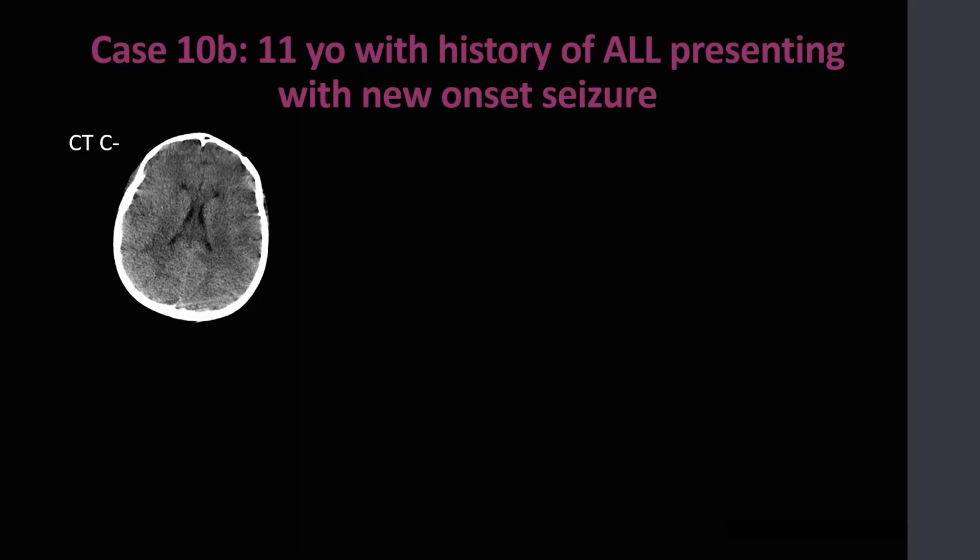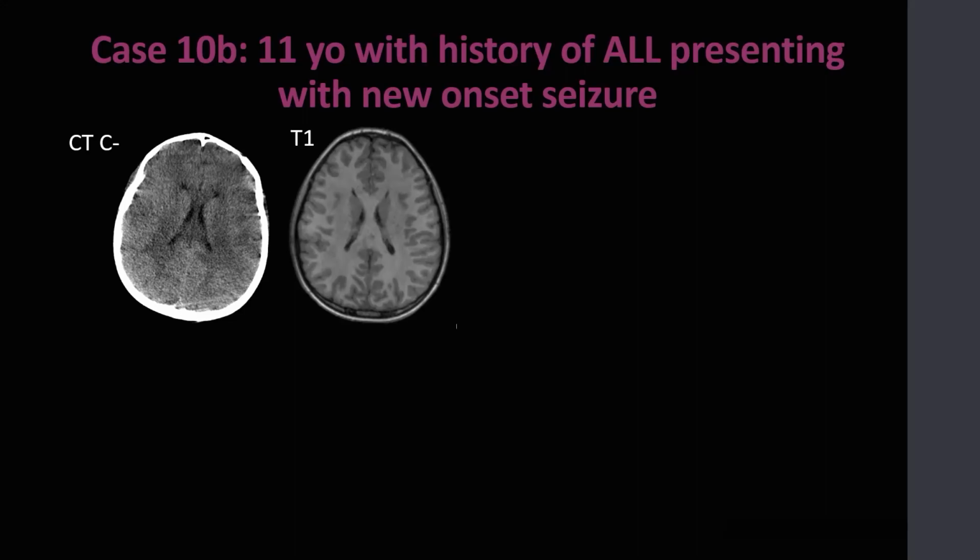Case 10B is an 11-year-old patient with a history of acute lymphocytic leukemia and new onset seizure 1 week following intrathecal methotrexate. On the non-contrast CT scan of the head, you can see diffuse hypoattenuation in the cerebral white matter.